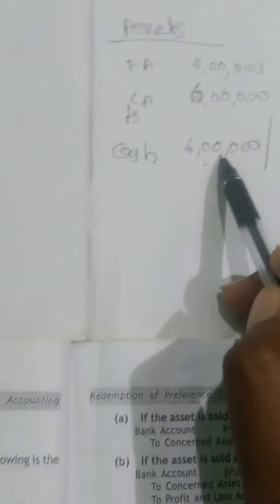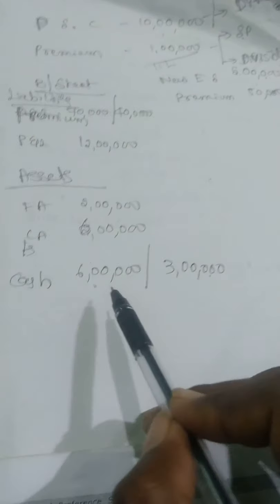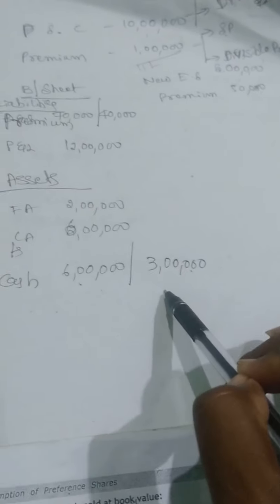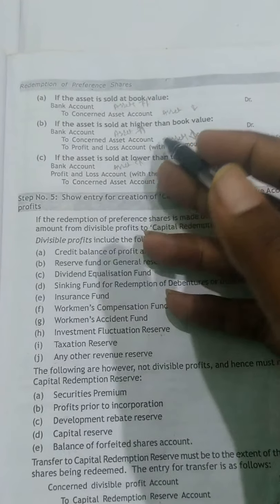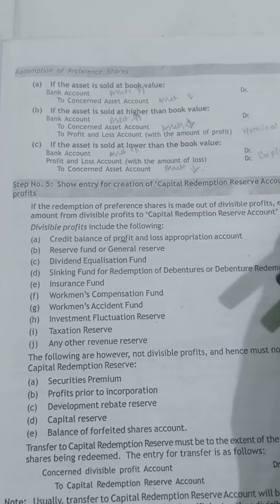Before that, on the asset side, while making any transactions you need to balance assets and liabilities also. So in this step number 4 you need to check your assets side. In this sense, in total we need 11 lakh as cash balance, but we have only 6 lakh. For example, if you have 3 lakh and the new equity shares value is 5 lakh, so 3 plus 5, 8 lakh. At that time you can sell any assets. For that you need to pass the entry: bank account debit to the concerned asset. If we are selling at profit, bank account debit, current assets account credit, and profit and loss account credit. If the amount is lower, that is a loss, and you can pass another entry. That is in case of assets.